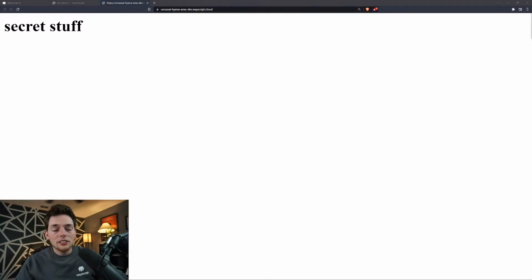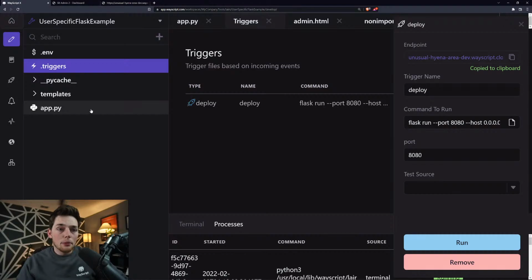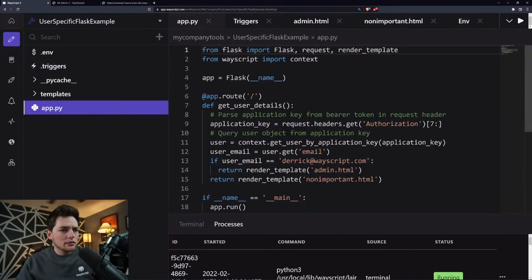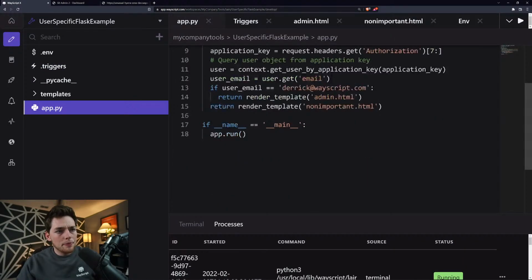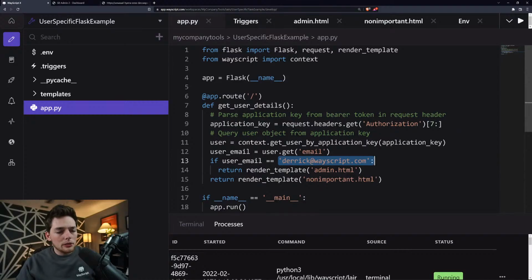All right, so there's the link. And if anyone wants to double check, make sure it works, it should be publicly accessible. And what happens is, since you go to it, you do not have the same email as me, so you will get the other HTML file.